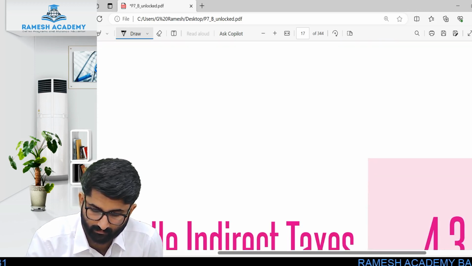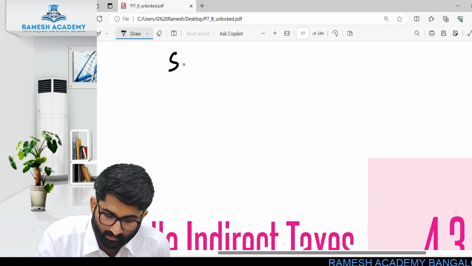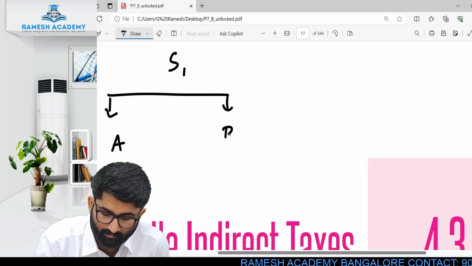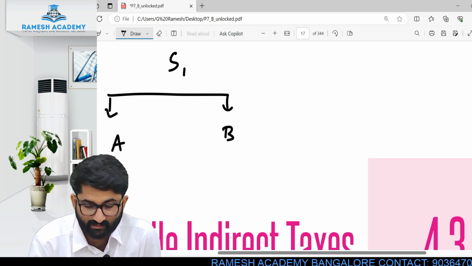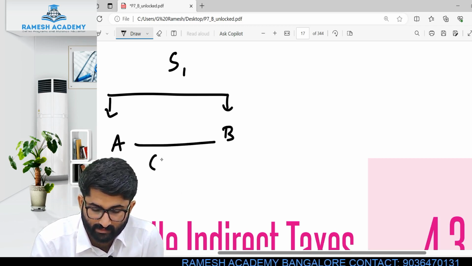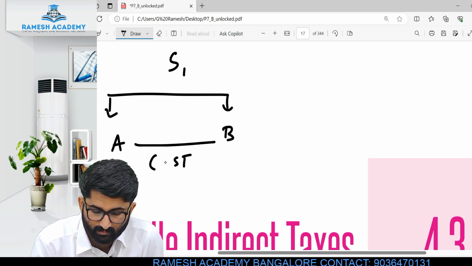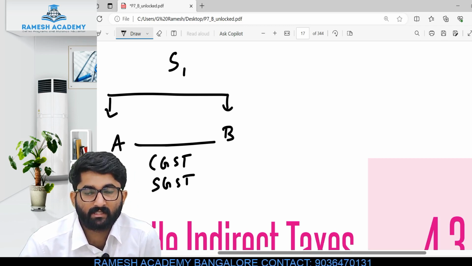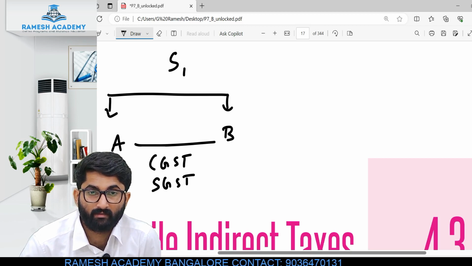Example here. State 1. There are two persons in state 1, Mr. A and Mr. B. So in this case, CGST and SGST is applicable.